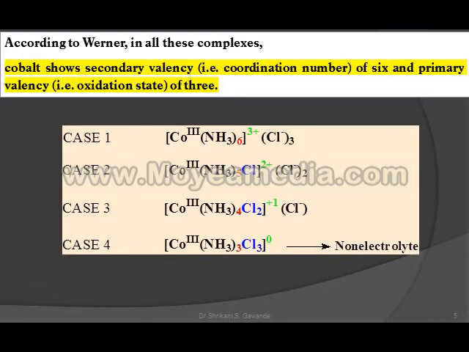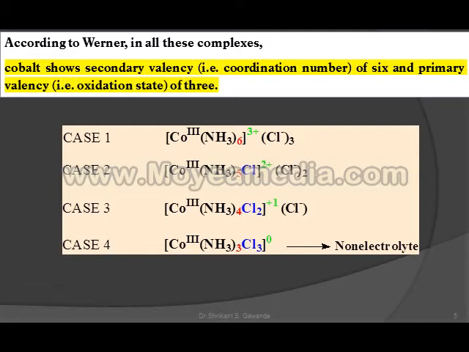In all these cases, look inside the square bracket. In first case, cobalt is attached with 6NH3, means coordination number 6. In second case, cobalt is attached with NH3 and Cl, both ligands. Here 5NH3 and 1 Cl means 6 ligands.